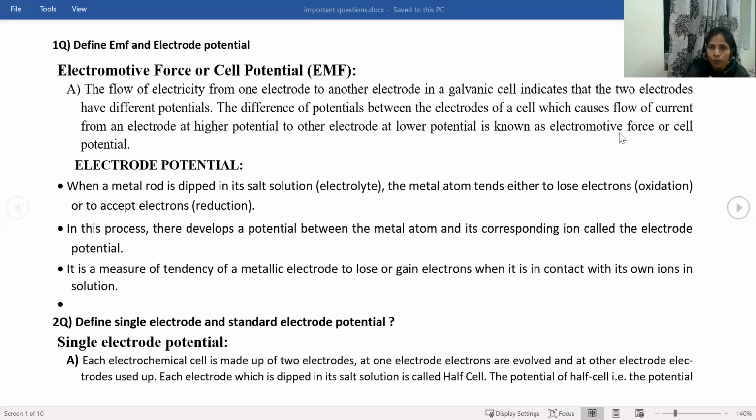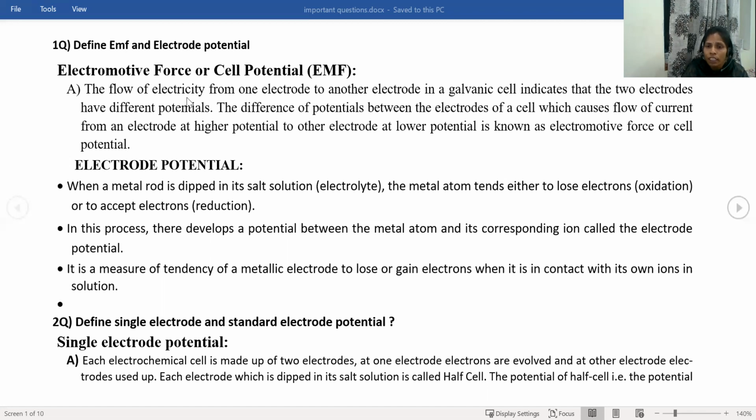So simply you can write: the difference of potential between the electrodes of a cell is called the electromotive force. Or else you can write the entire definition.